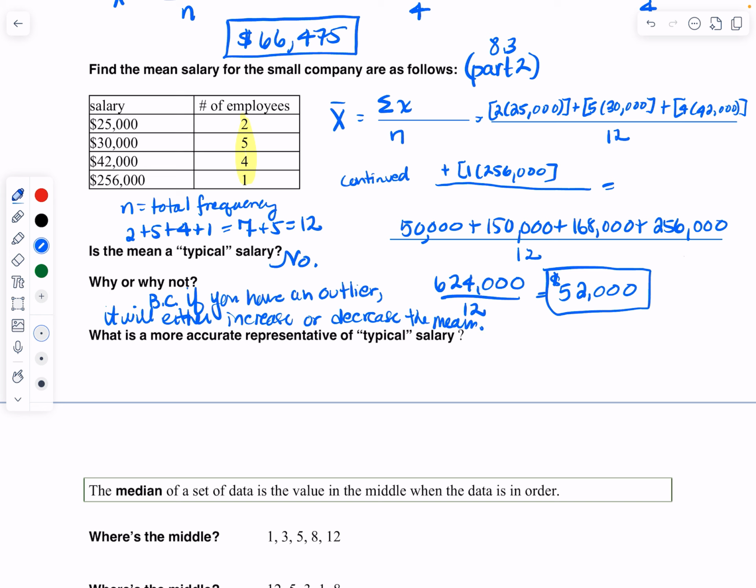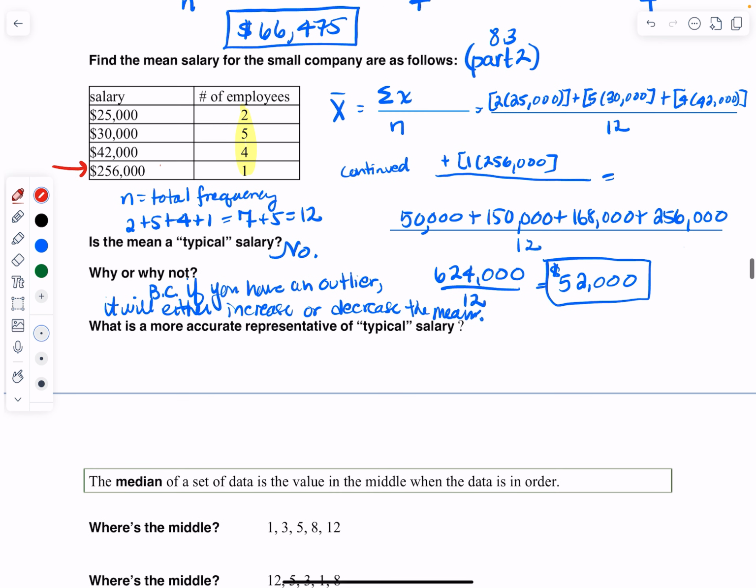Let me show you what I mean. No pun intended. If we look at these values, all the values are pretty close together: 25,000, 30,000, 42,000, right? But 256,000 is a big number compared to the rest of those. So that is pulling up the average. It's pulling up the average to 52,000.